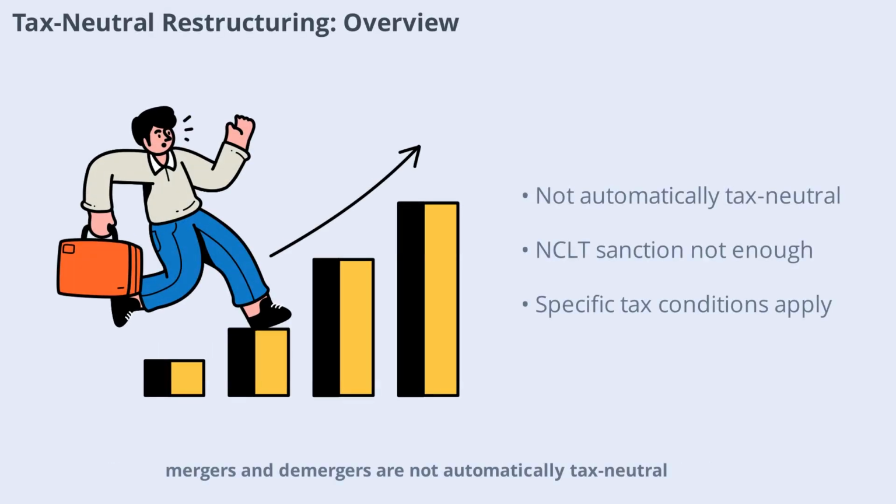In India, mergers and demergers are not automatically tax-neutral. Even if a scheme is sanctioned by the NCLT under the Companies Act, it must independently satisfy specific conditions under the Income Tax Act to qualify for tax neutrality. Failing to meet these conditions can result in significant tax liabilities for the parties involved.